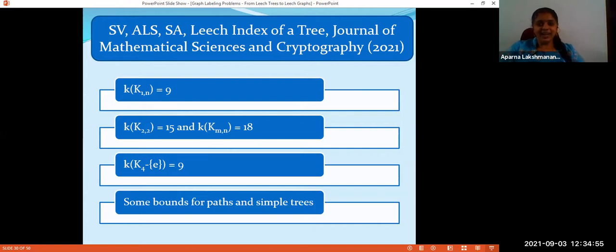Actually, from trees, we have shifted to graphs. We have extended these labelings to graphs. So the concept of Leach index is also extended to that of a graph. And we have results that for K2,2, it is 15. It is the complete bipartite graph. For K2,2 it is 15. And for all other complete bipartite graphs Km,n, where m and n are greater than or equal to 3, the value is 18. And for K4 minus e, the Leach index is 9. This is interesting because we have used that to prove something else, which I will show you later. Okay.